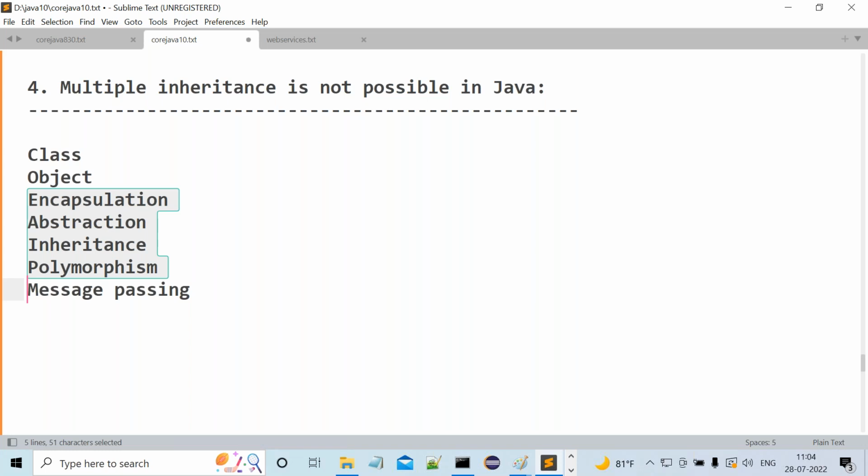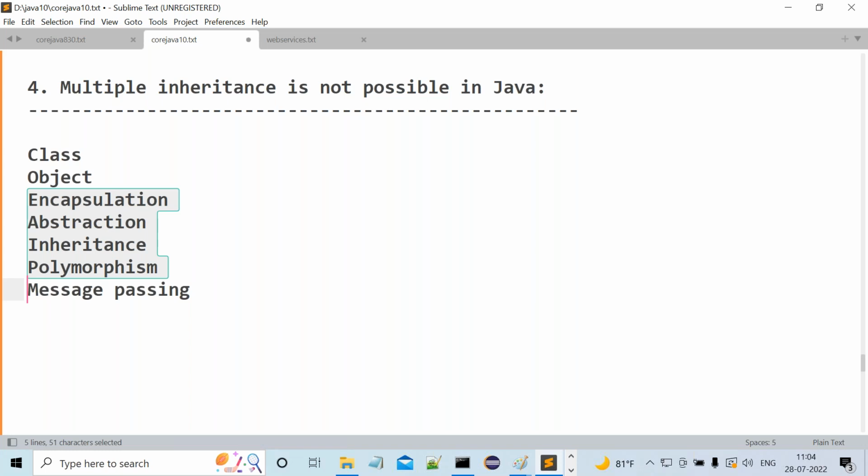Tell me, when is a programming language an object-oriented programming language? If any programming language is representing data in the form of objects by following object-oriented features or principles, then the programming language is an object-oriented programming language.